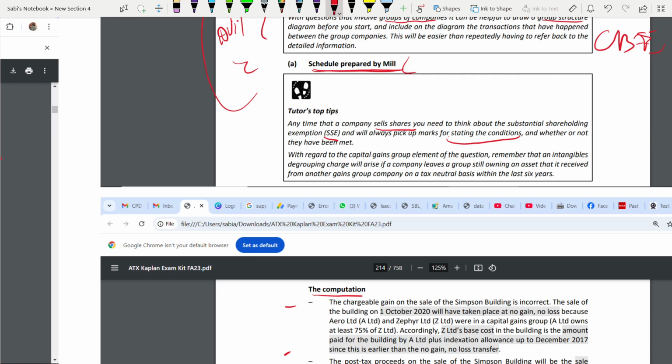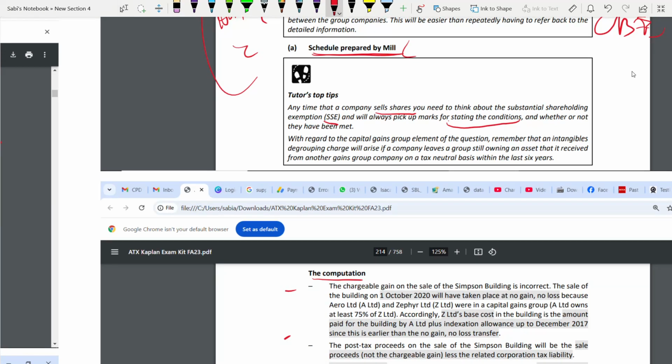Next. This is a capital gain group question. They didn't clearly specify capital gain group, but it's understood. They are making some capital transaction among themselves. They're in 100%. They're a 75% group. Okay, so capital gain group, and they are selling what? Brand. Brand is an intangible asset. So for intangible asset, remember, an intangibles degrouping charge will arise